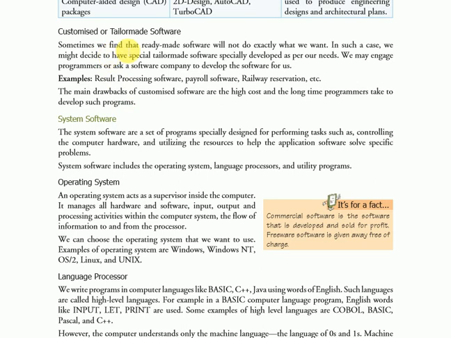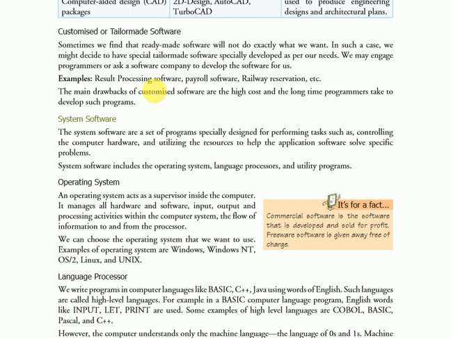Next one, customized or tailor-made software. Sometimes we find that ready-made software will not do exactly what we want. In such a case, we might decide to have special tailor-made software developed as per our needs. We may engage programmers or ask a software company to develop the software for us.